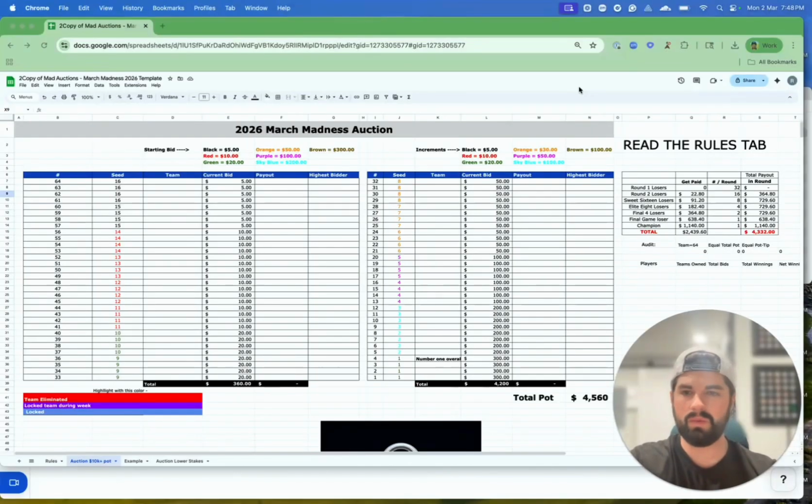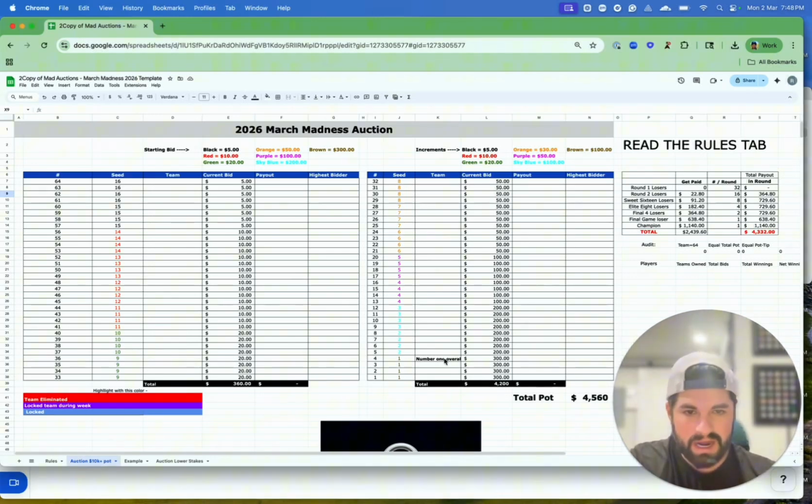All right, so now that we have a good understanding of the sheet itself and the rules, you are ready to start being the commissioner. And this is going to start on Selection Sunday. I advise, as the selections are being released, that you update the sheet in the moment because they usually go region by region. And the best way to do it is to have each one of these corresponding to a region.